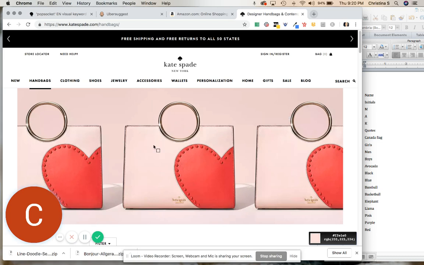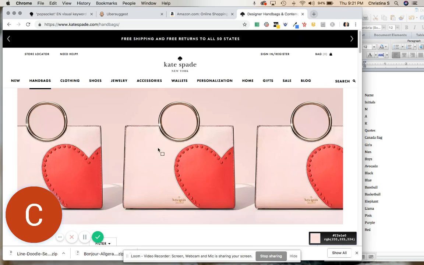So you just highlight over, and you can see my little box, right next to my arrow, is showing a red square. And down here in the corner, you'll see this change as I click on different things.